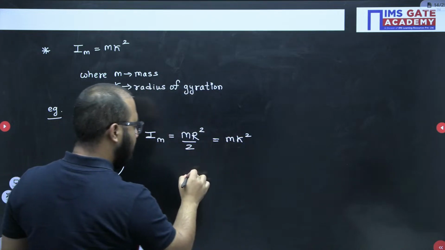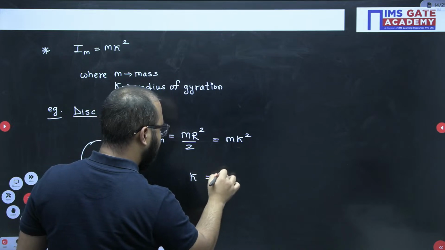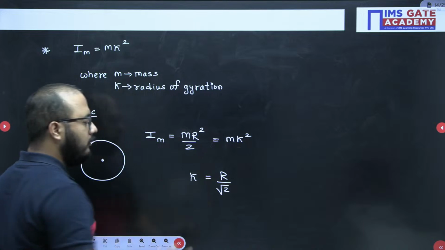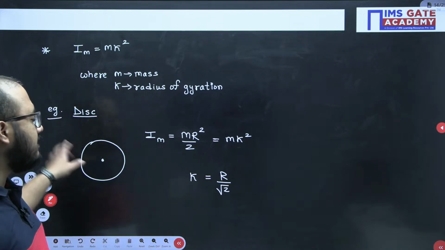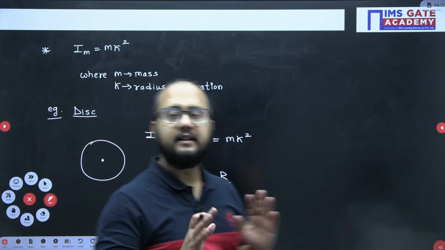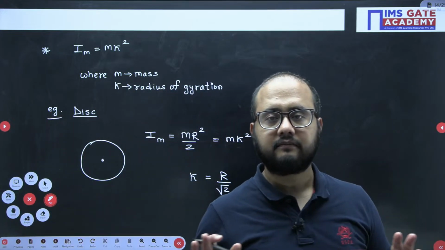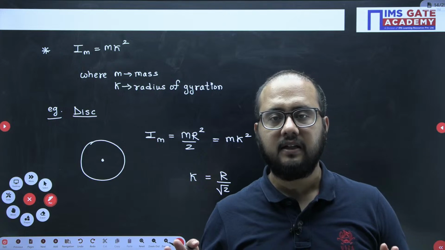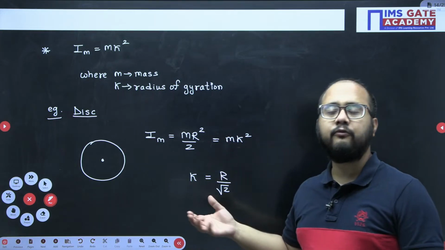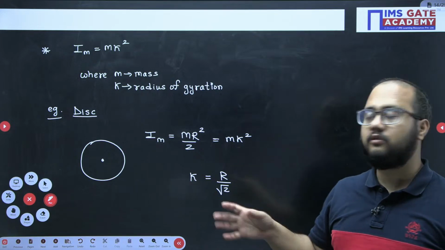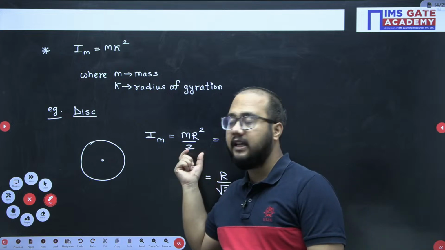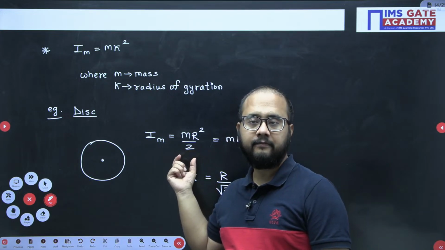M will get cancelled out, so you will get the k value as r by root 2. So using this you will get the radius of gyration. So for this disk, radius of gyration is r by root 2. Is it clear everyone? Yes or no? Please tell me. Done? So for the disk I found it, and for other particular cases also you can find this kind of radius of gyration if we know the value of mass moment of inertia.